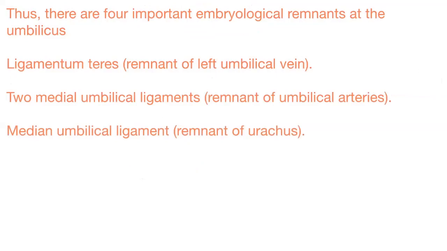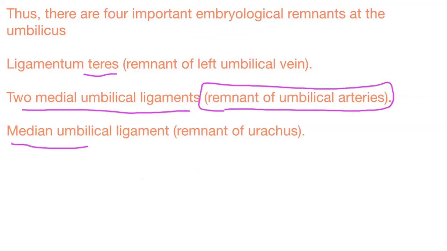Thus, there are four important embryological remnants of the umbilicus: the ligamentum teres, the two medial umbilical ligaments from the umbilical arteries, and the median umbilical ligament. The difference between this and the others is that this one is called the urachus. Okay, this is a remnant of the urachus.